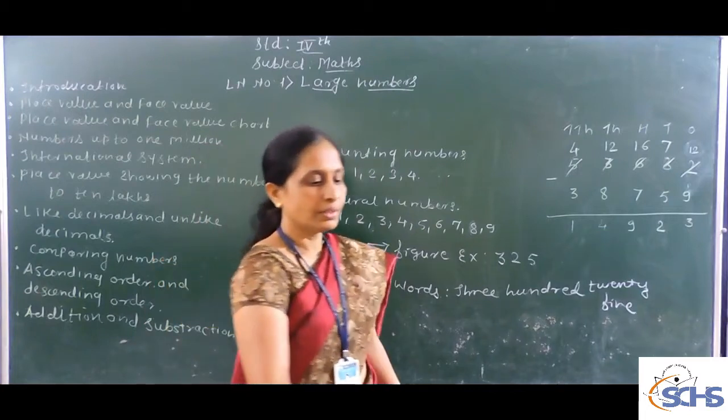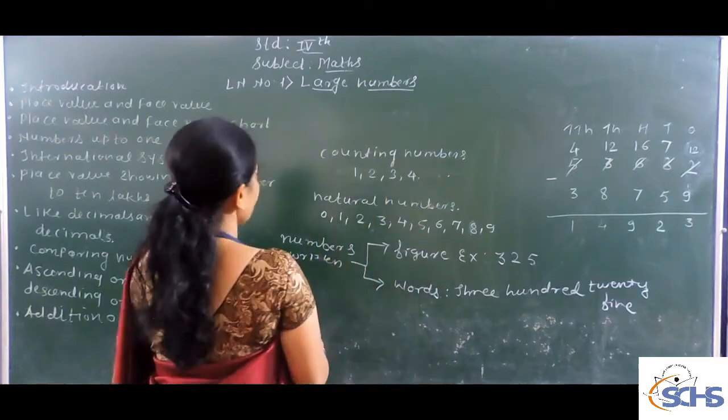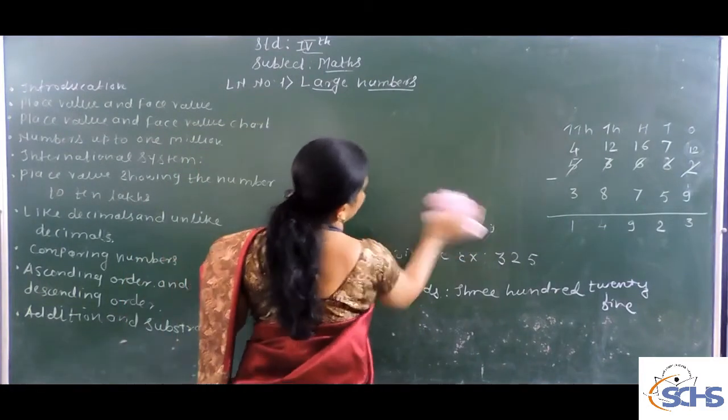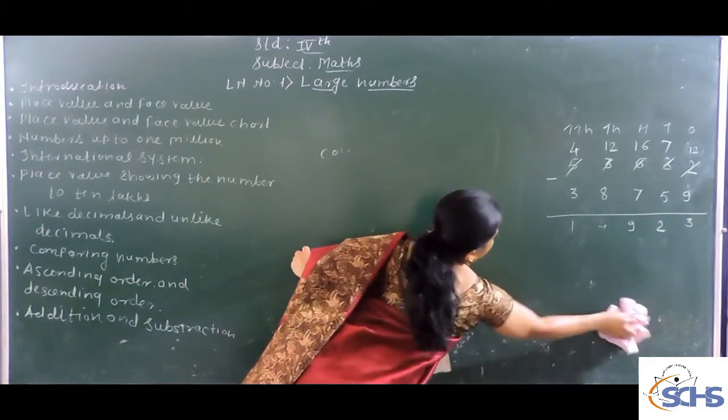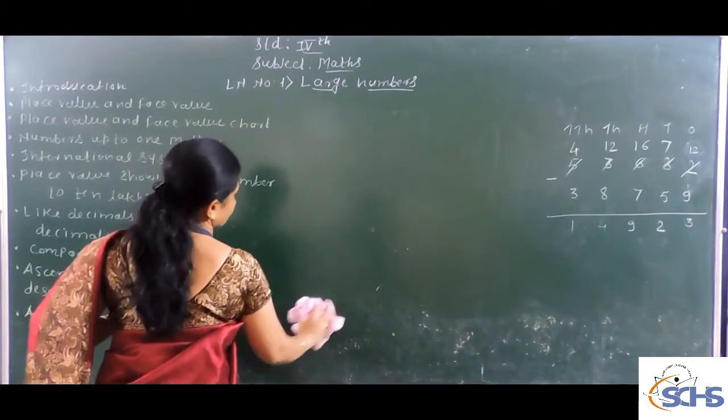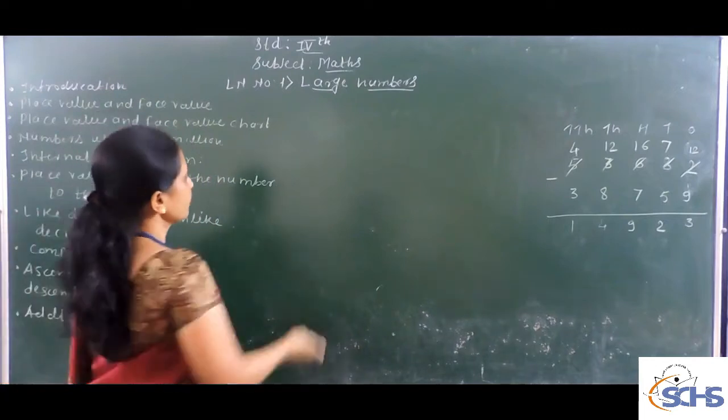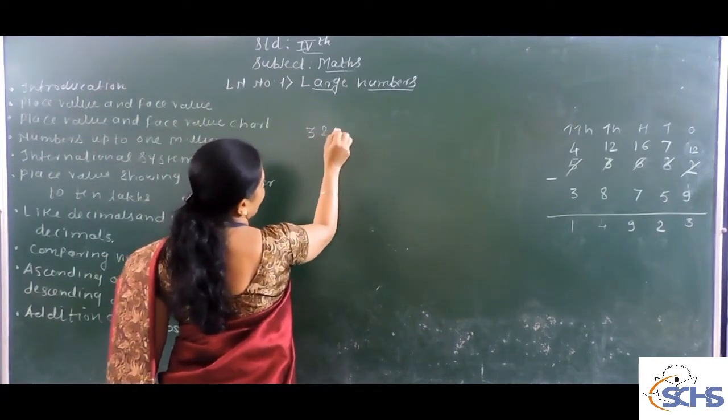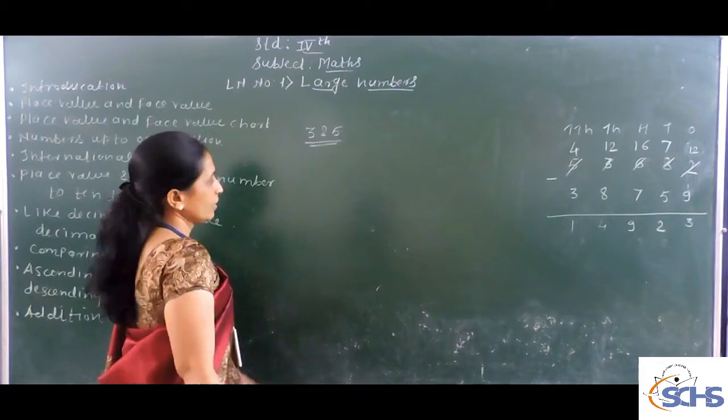After that, the expanded form of numbers. What is meant by expanded form? Let us take the example 325. Expand means to make larger.